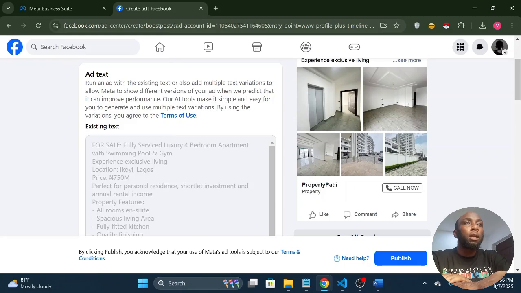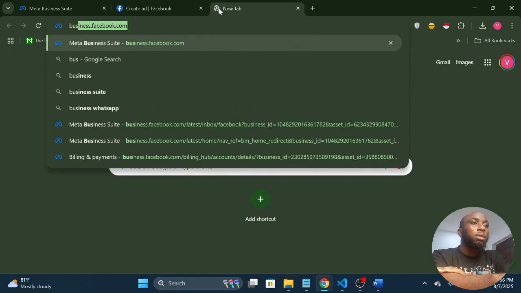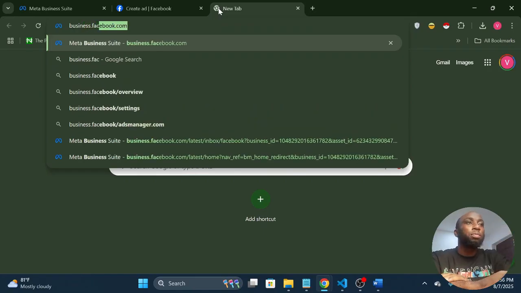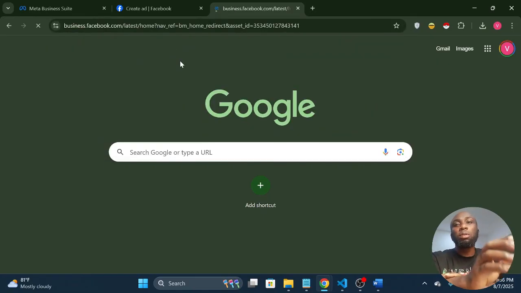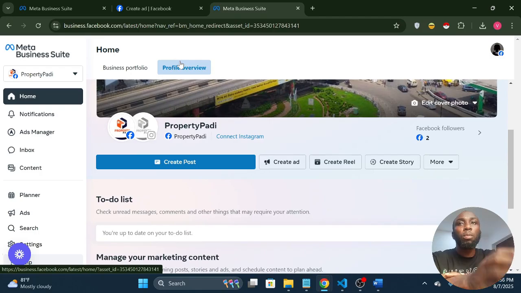You open your Facebook account, and then you open a new tab on your browser, and you go to business.facebook.com. You can do the same on your mobile device. Open Google Chrome, open your Facebook account on your mobile browser, then open a new tab and do the same.